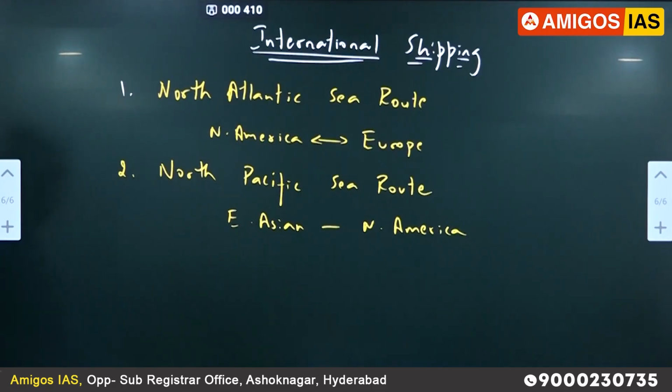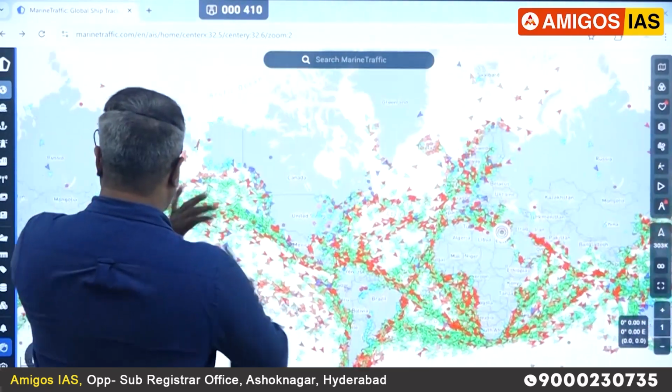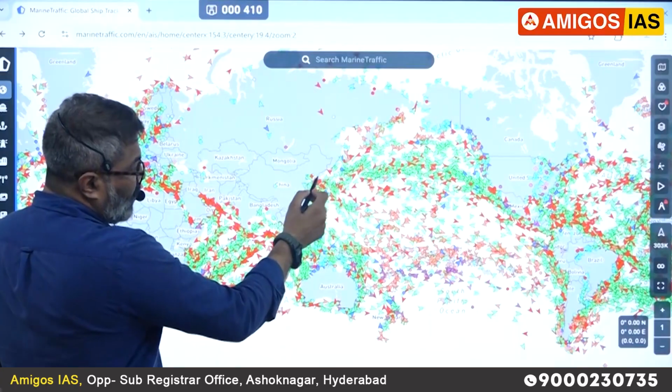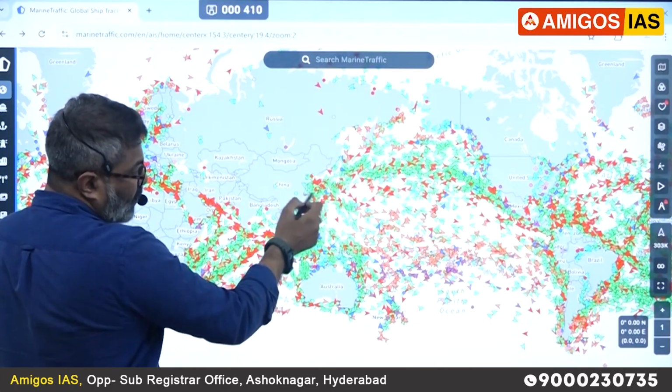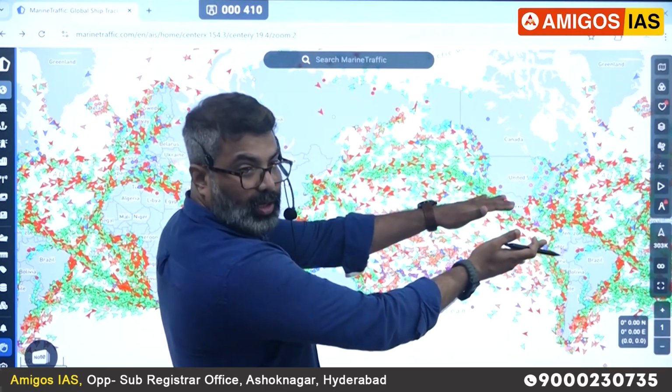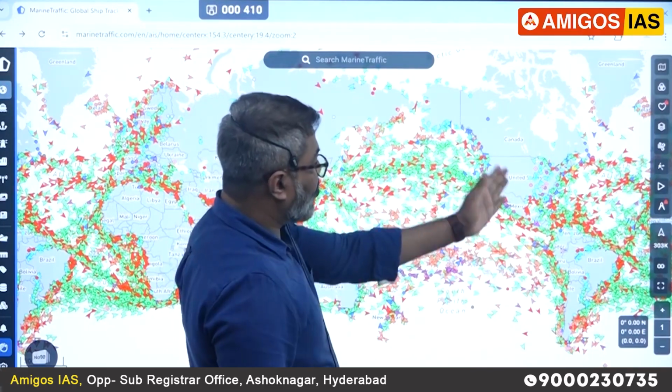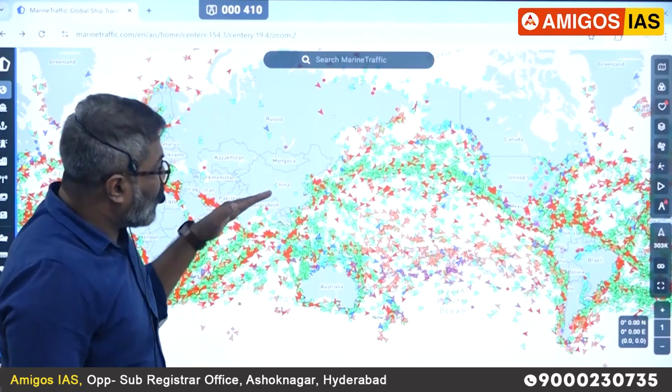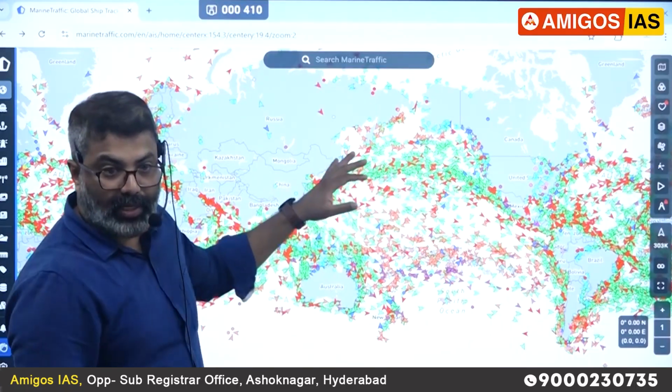Okay. So see that now here. This one I am talking about. China here, Russia here. You can see Korea here, Japan. You can see the number of ships moving towards North America, US coast, Canada coast here. Then from there also you can see. Arrow mark indicates the direction of the ship movement.